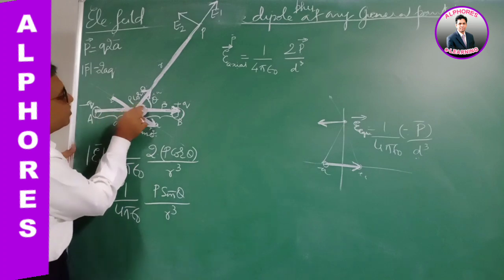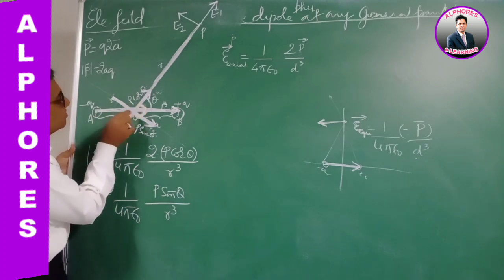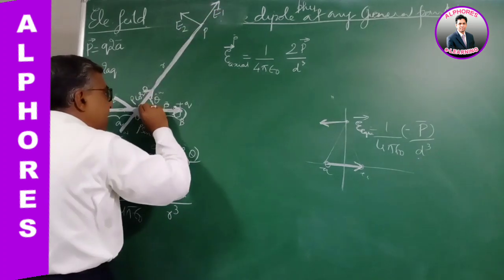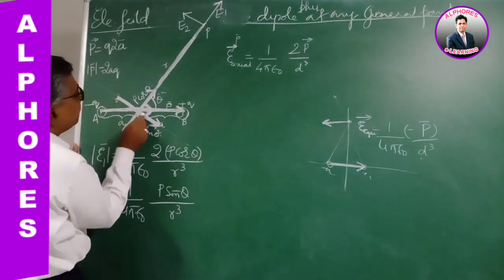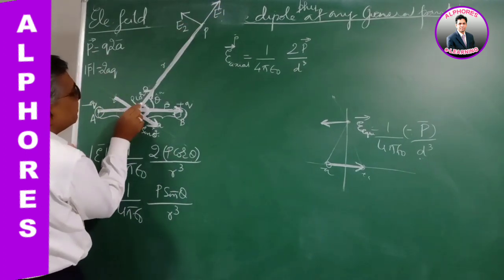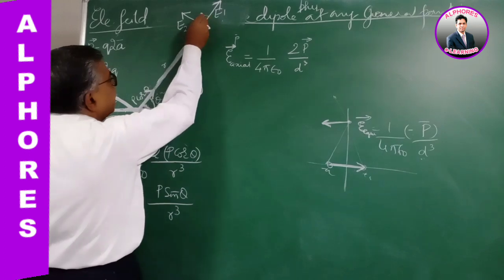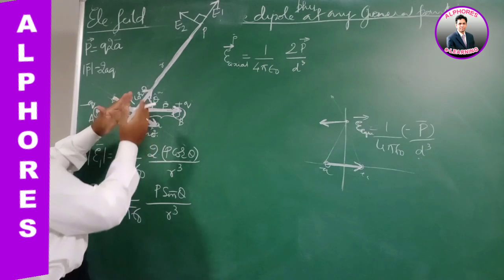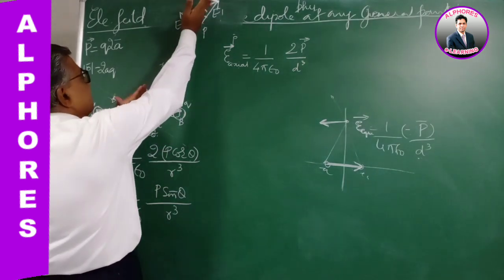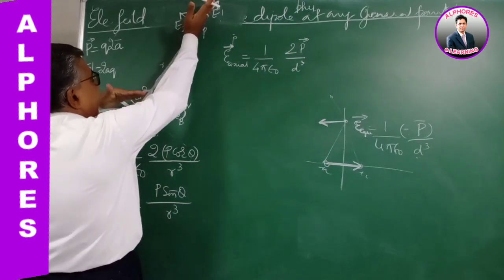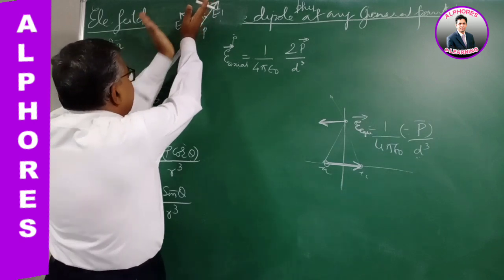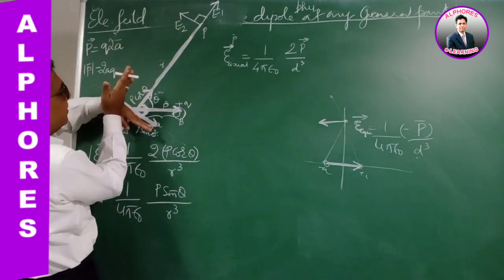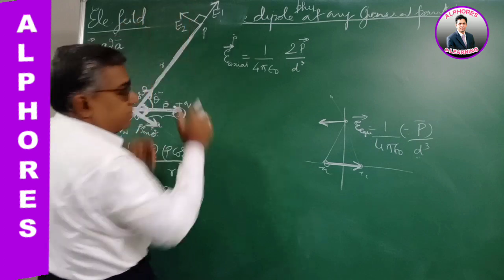Now these two components are perpendicular, and this field is parallel to this one, and this field is parallel to that one. Because E1 is parallel to P cos theta, and E2 is anti-parallel to P sin theta, when these two are perpendicular, these two fields are also perpendicular.